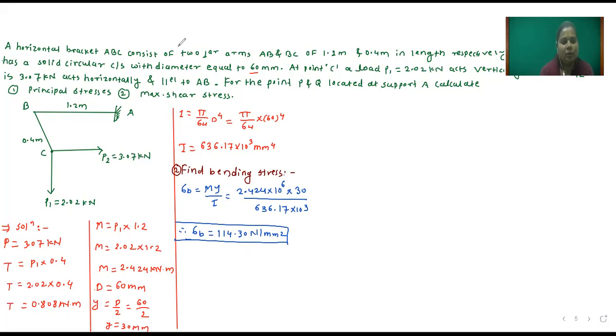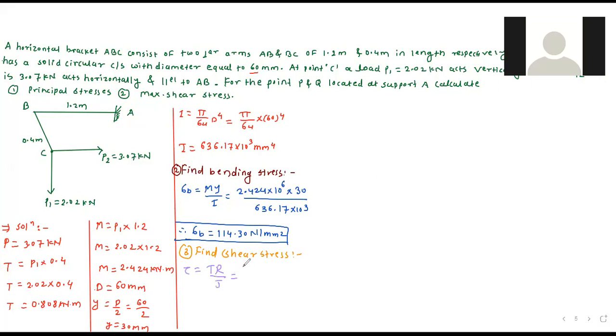So next step is we will find out shear stress. So how to find out shear stress? Tau is equal to T into R upon J. T is already found, which is equal to 0.808 into 10 raised to 6.